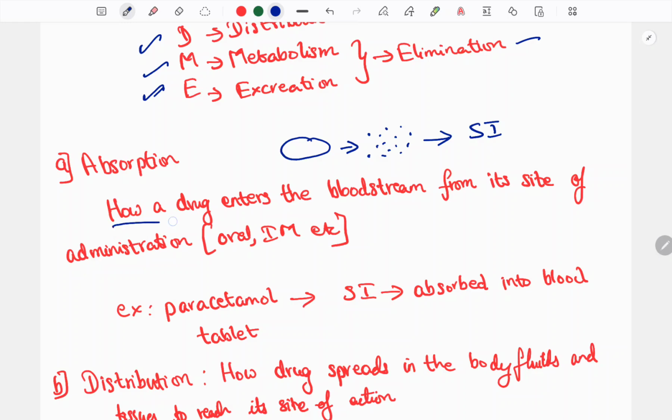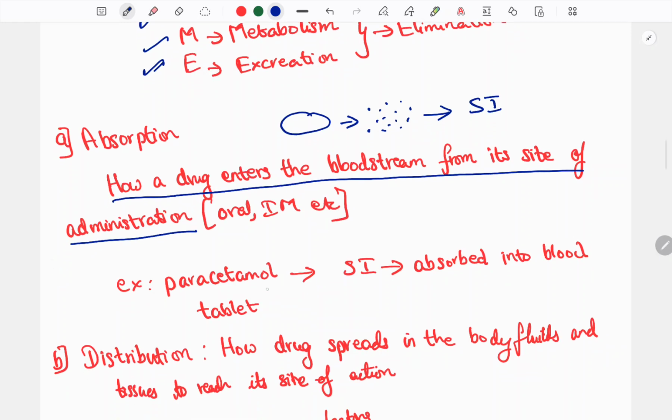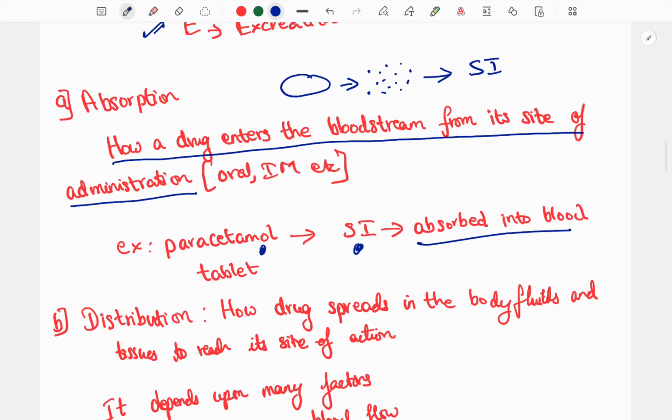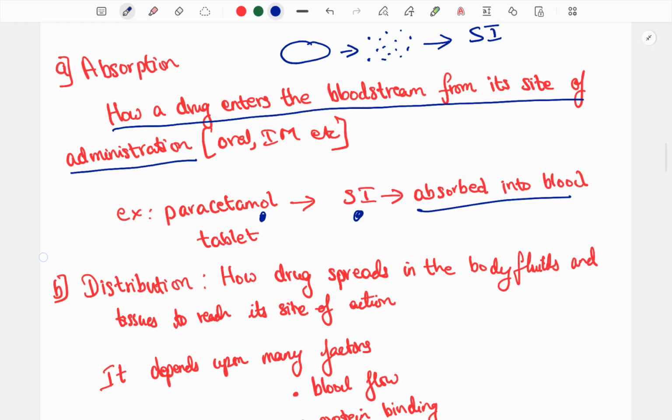How a drug enters the bloodstream from its site of administration is known as absorption. The paracetamol tablet I am taking is absorbed into the blood in the small intestine. The majority of drugs are absorbed only in the small intestine. So absorption is the entering of the drug substance from the body into the bloodstream.